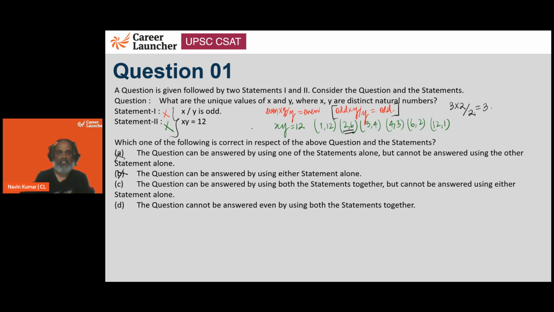So basically x is going to be 6 and y is going to be 2. If we try to take any other scenario, we won't be getting x by y as odd. So the question can be answered using both the statements together and not individually. So C option is our answer.